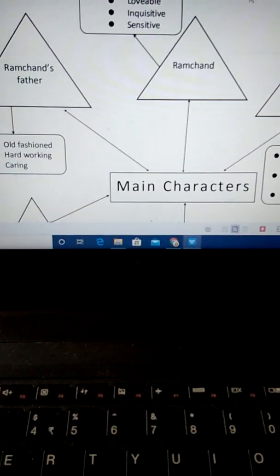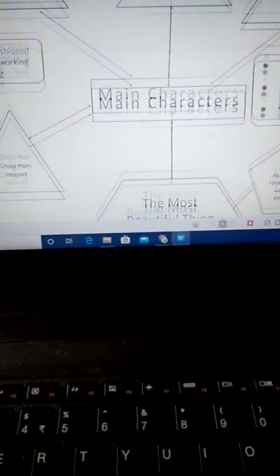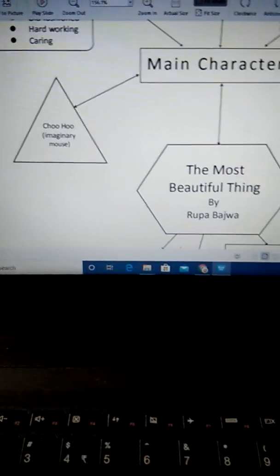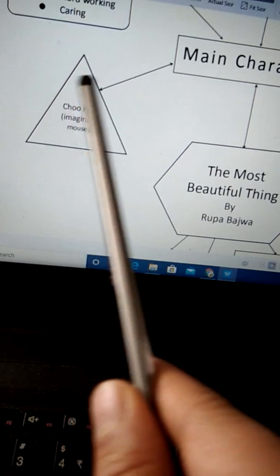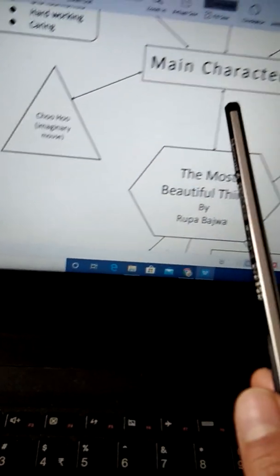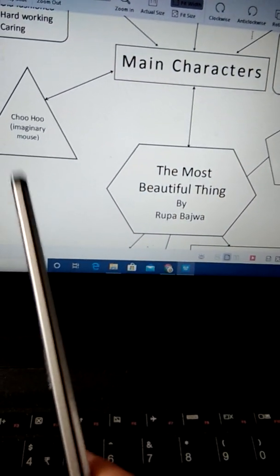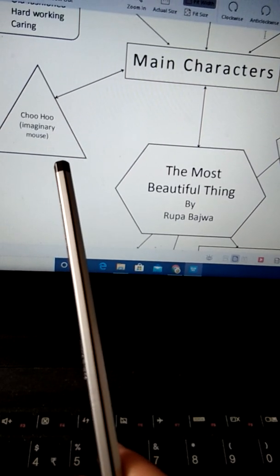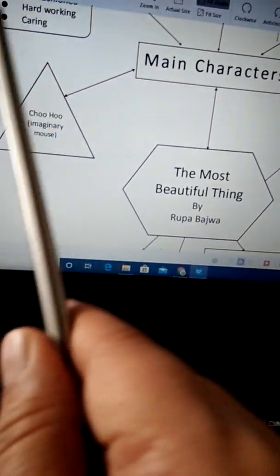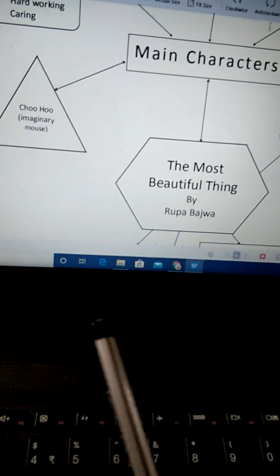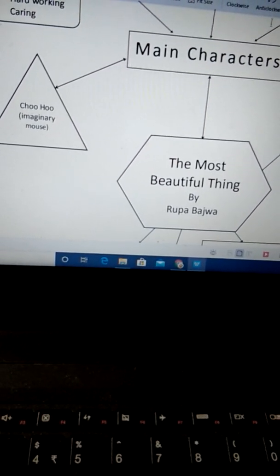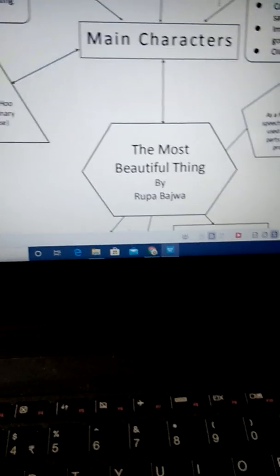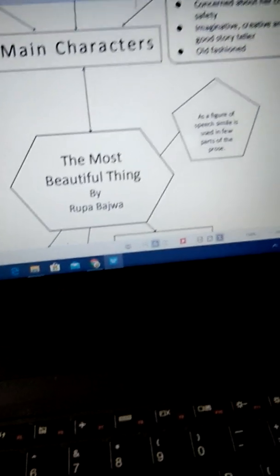Okay. Now, where does this story actually take place? Okay, I'm sorry. I forgot to talk about Chuhu. So Chuhu is the imaginary mouse. It is also a character of the story because it plays an important role. How? Because it is Chuhu by whose example Ramchand's mother continuously warns him, and he is scared of Chuhu and does not come near the stove. Okay.